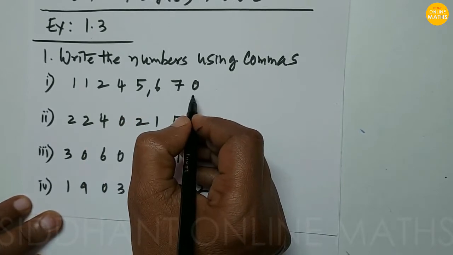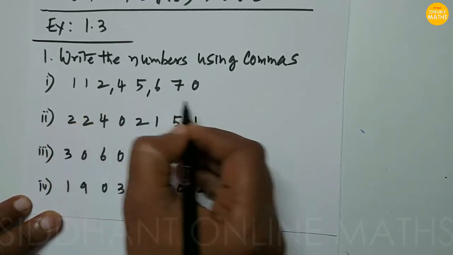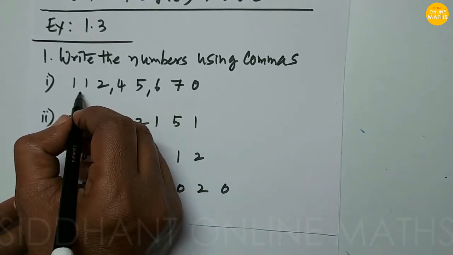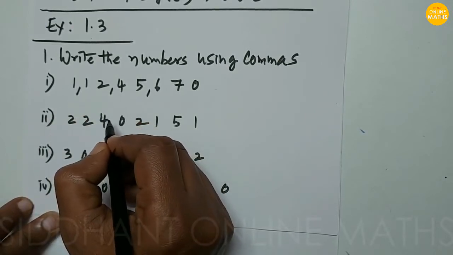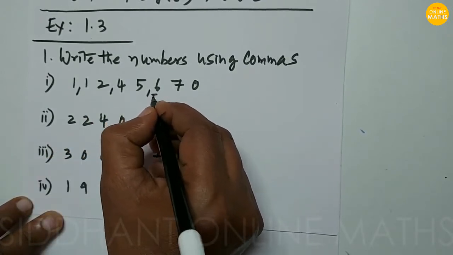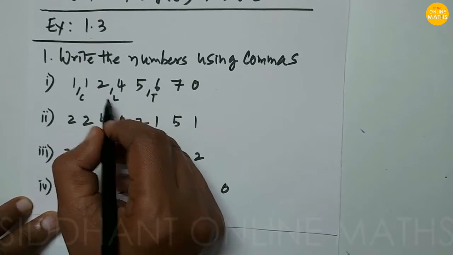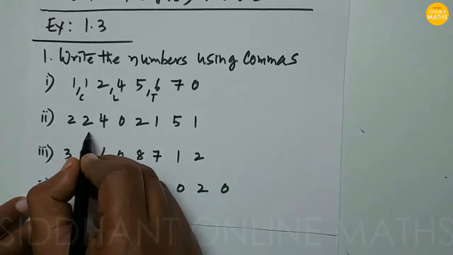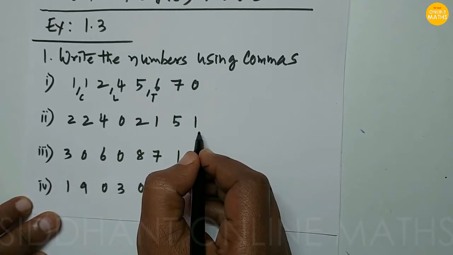Followed by that, every two digits, that means after five digits, we keep another comma, and after seven digits we keep another comma. Now it can be easily read: this is thousands, this is lakhs, and this is crores. We read it as 1 crore 12 lakhs 45,670.